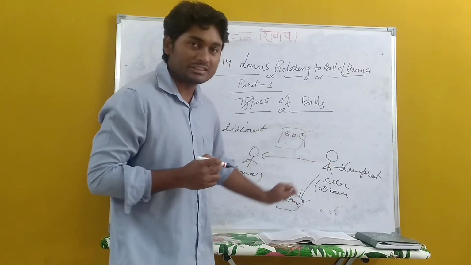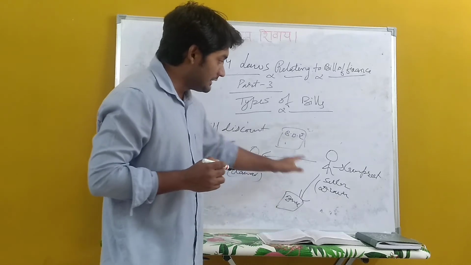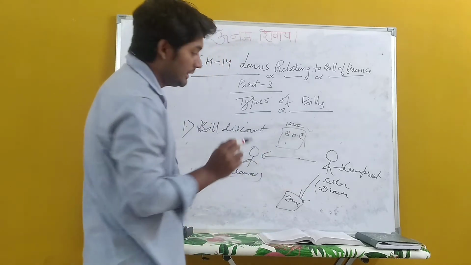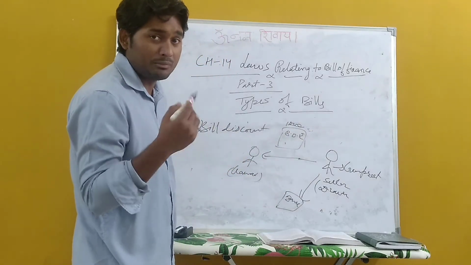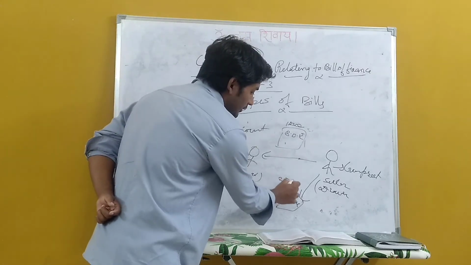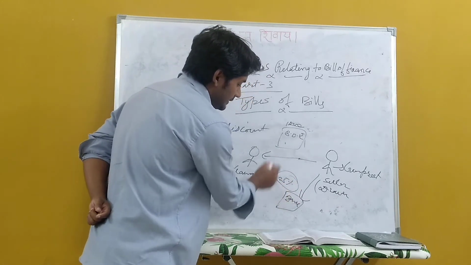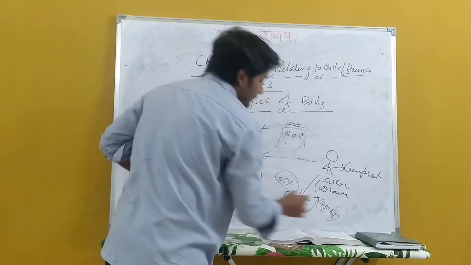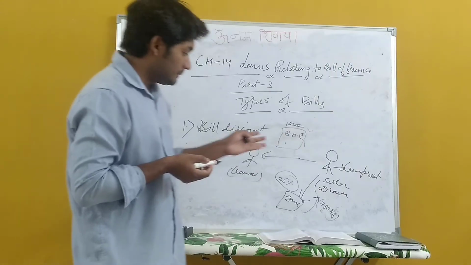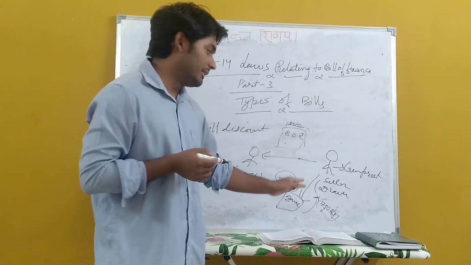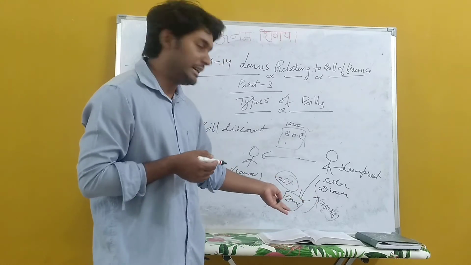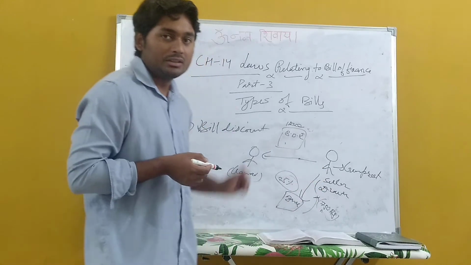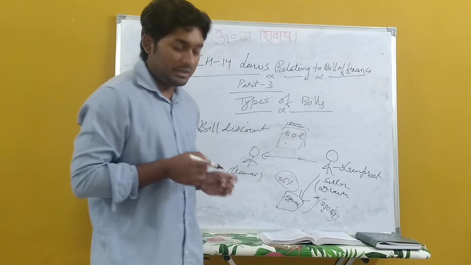He will come to the bank and ask for money. In this case, suppose the face value is 1000 rupees. The bank will not give the face value of the bill. The bank will give the face value minus discount, minus the margin of the bank. The bank will keep something as margin according to its own policy. Suppose 25% is the margin, then the bank will give him 750 rupees. According to the risk involved, the bank will take a decision, and the bank's own loan policy guidelines will be there. The bank will take a margin or discount value and then give 750 rupees to the person. So this is called bill discounting.